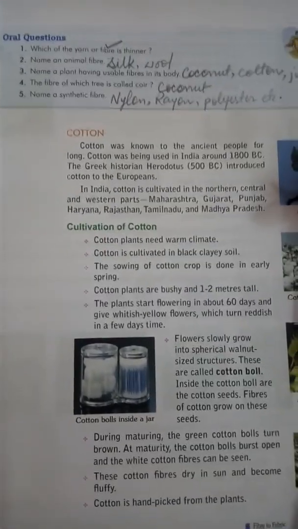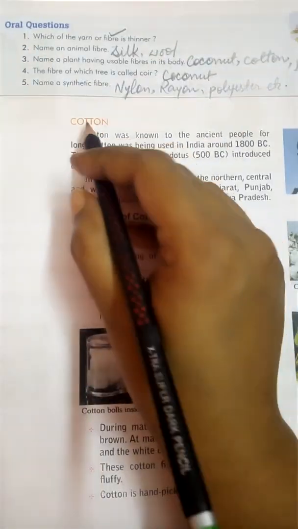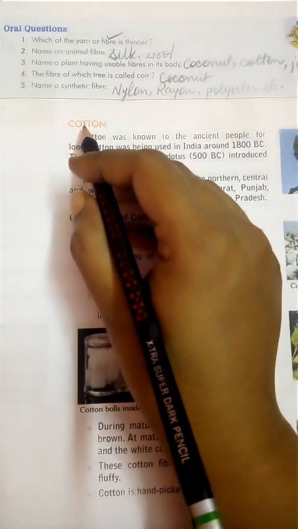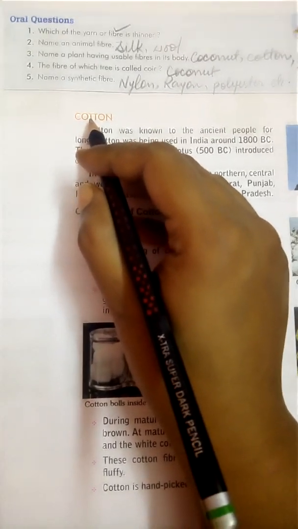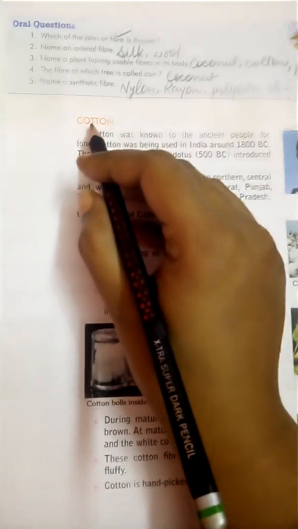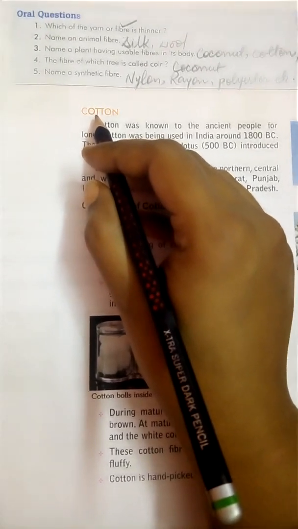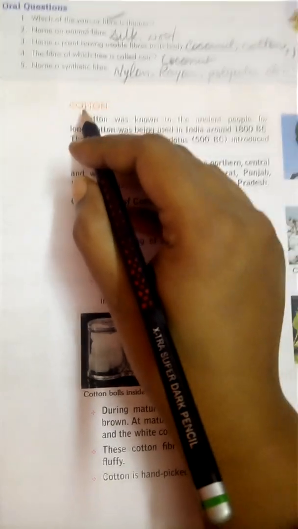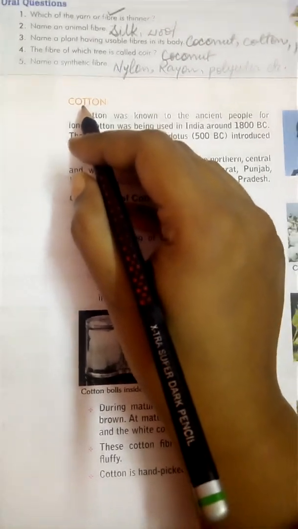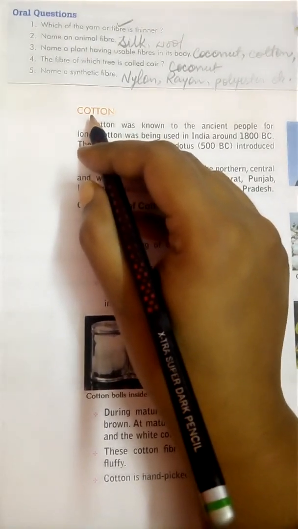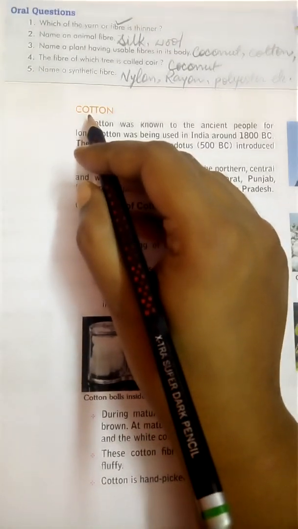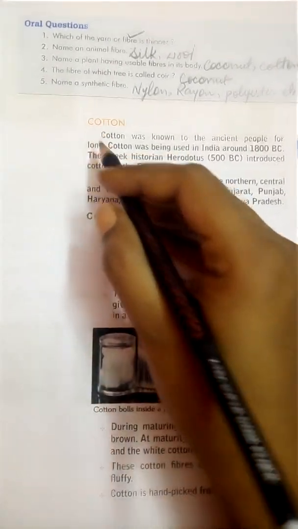Now let's start the next topic of this chapter, that is cotton, the most common fiber which we are using in our day-to-day life and especially during the summer season. So let's study about cotton, how it is cultivated, in which type of soil, what should be the weather and how all the process is done. So let's start to learn about cotton.